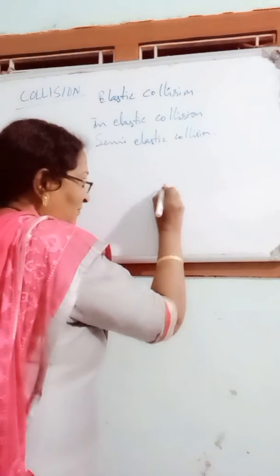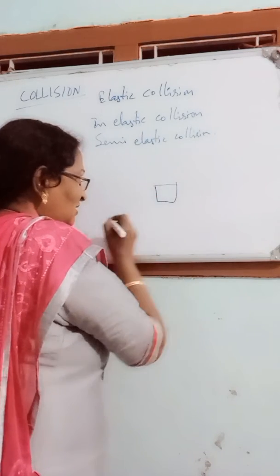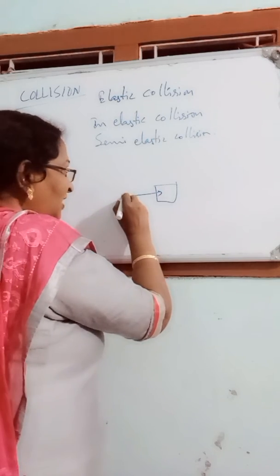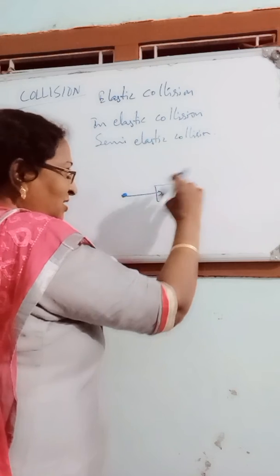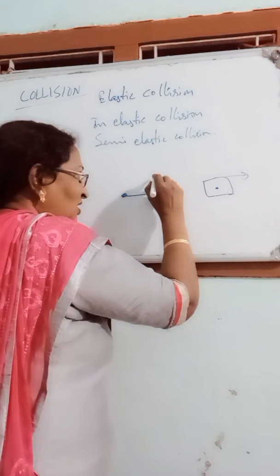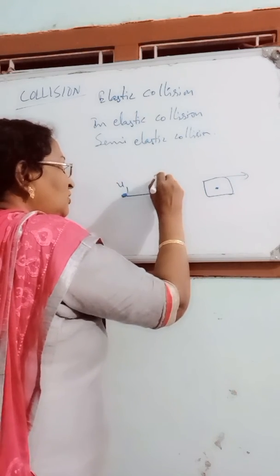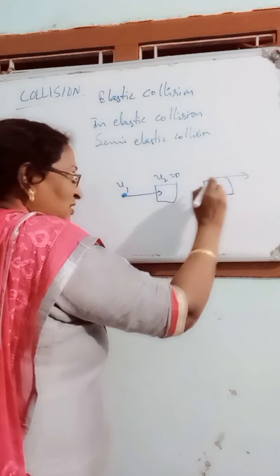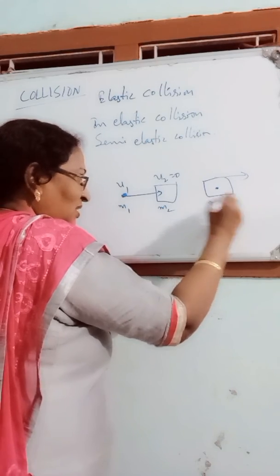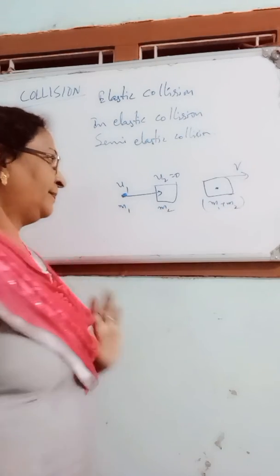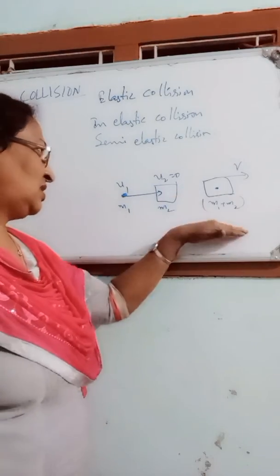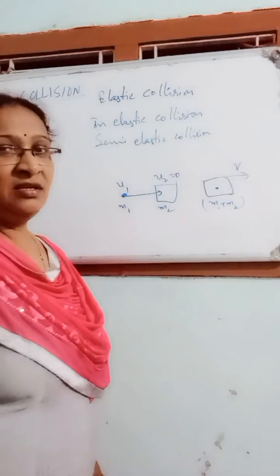I will give you one example. Here a wooden plank is placed. A bullet is fired into this plank. After the bullet enters the plank, both bullet and plank move together with some velocity. u1 is the velocity of the bullet, u2 is 0. But after collision, m1 plus m2 together move with velocity v. Both combine and travel with some common velocity. This is an example of inelastic collision.